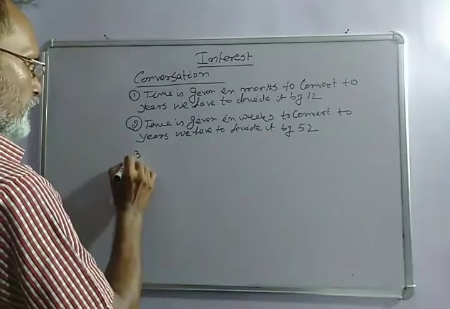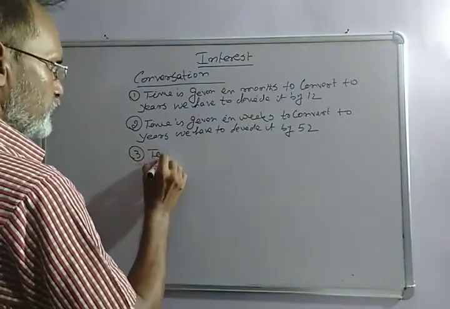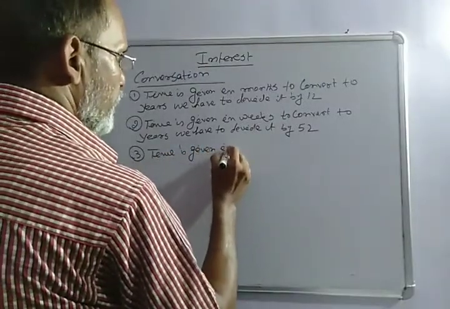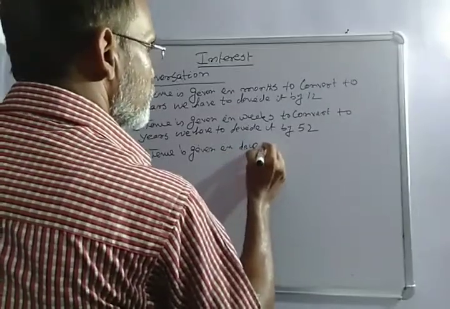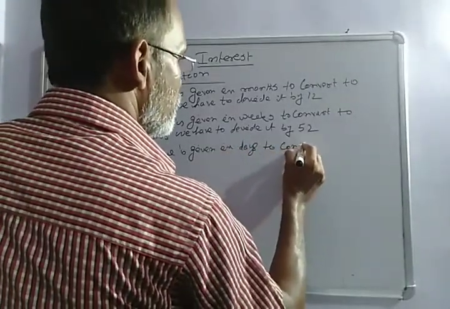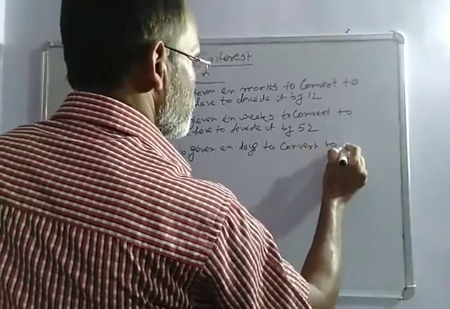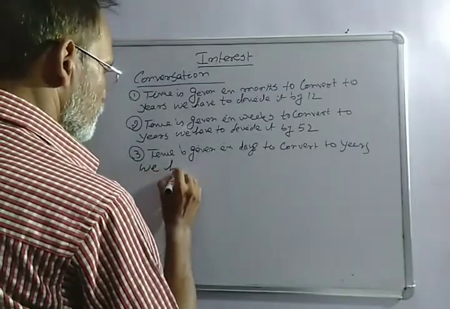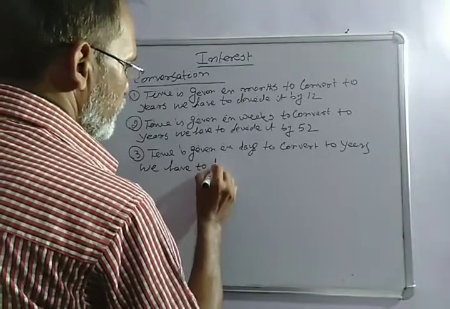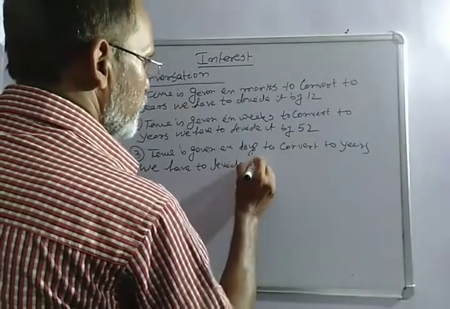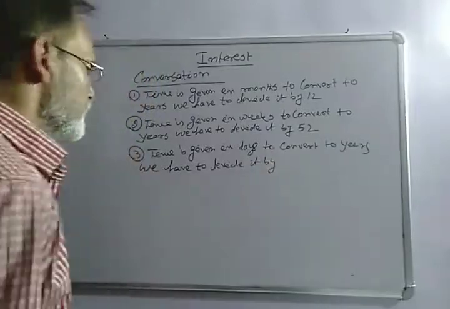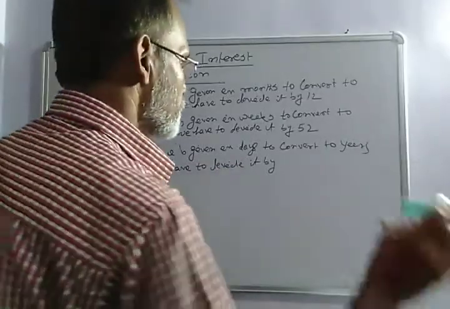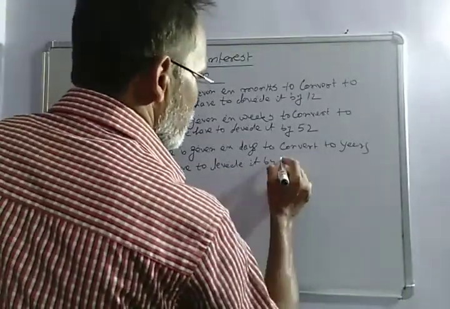Number 3, if time is given in days, to convert to years, we have to divide it by 365.